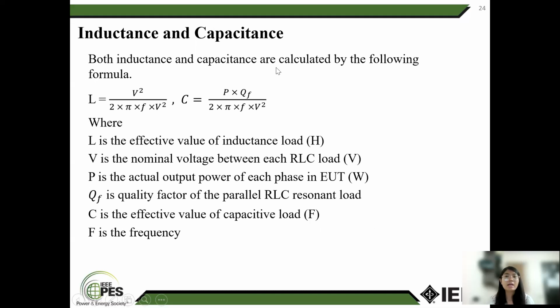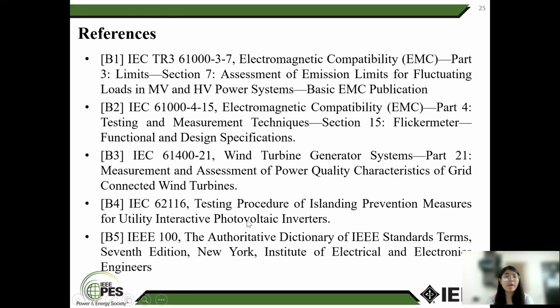Inductance and capacitance are calculated by the following formula. L is equal to V squared by 2 pi F P2L. C is equal to P2C by 2 pi F V squared. L is the effective value of the inductive load. V is the nominal voltage of each RCL load. P is the actual output power of each phase in the EUT. QF is the quality factor of the parallel RCL resonance load. C is the effective value of the capacitive load. F is the frequency.